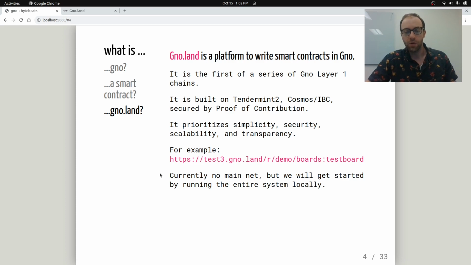There's currently no main net. So we're going to get started today by running a local system, and we're going to build locally and dev locally. So it's very useful today for developing your development environment and getting ready to use Gno. And we're going to use Gno today to do something that maybe hasn't been done that much, and to actually generate audio on the blockchain.